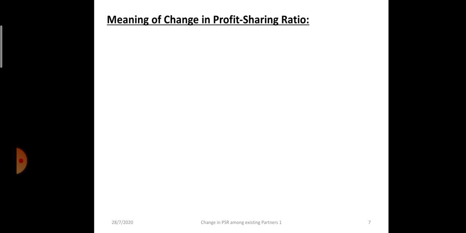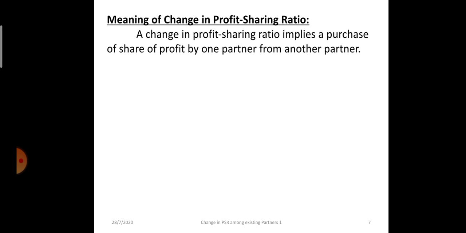Now see, the first point we are discussing is the meaning of change in profit sharing ratio. A change in the profit sharing ratio implies a purchase of share of profit by one partner from another partner. Say one partner is sharing 60% and another is sharing 40%. If in future they decide to share equally, that is 50-50, the first partner who was getting 60% will now get 50%. That means he is sacrificing 10% of his share, and the second partner is gaining 10% profit. So we can say that the second partner is purchasing share from the first partner.